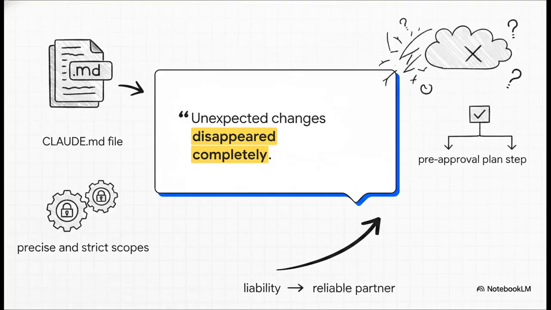But this actually brilliantly illustrates the solution. The developer realized their mistake and entirely changed their framework. Once they added that CLAUDE.md file to the root directory, started defining precise, strict scopes for their tasks, and mandated a pre-approval plan step for risky changes, the chaos stopped. The unexpected changes disappeared completely. The tool literally went from being a chaotic liability to a highly reliable partner.